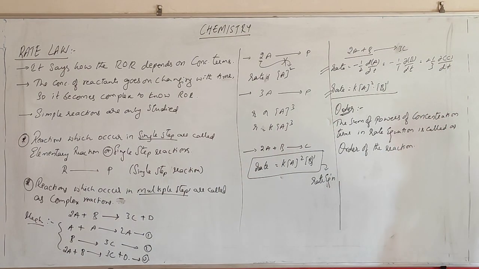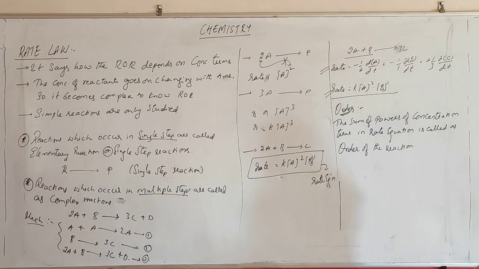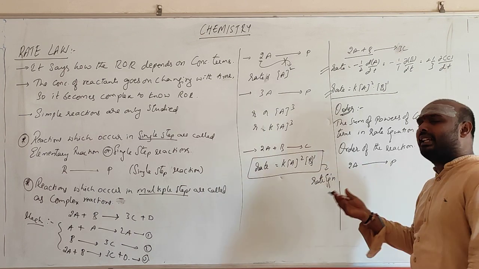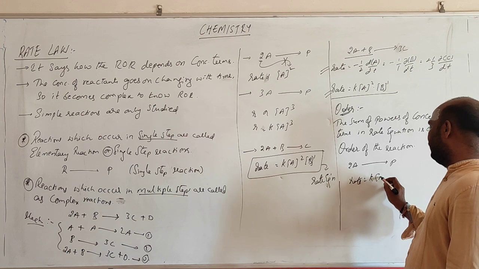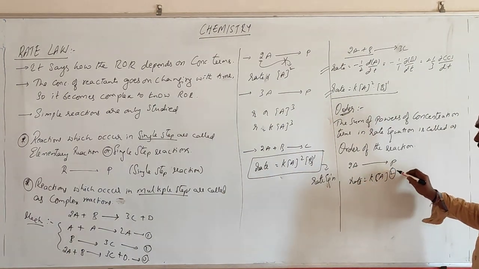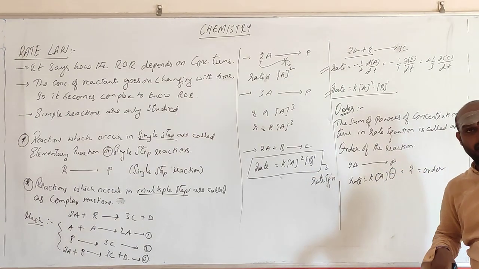Order is defined as the sum of the powers of the concentration terms in the rate equation. The powers of the concentration terms in the rate equation should be added. Suppose I take 2A giving rise to product. Generally the rate equation will be written as rate equals K into A square. I am assuming this is an elementary reaction. So what is this? This is 2. So the order is 2. Clear?